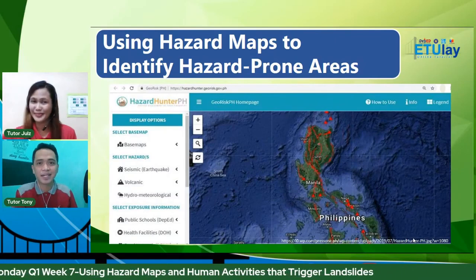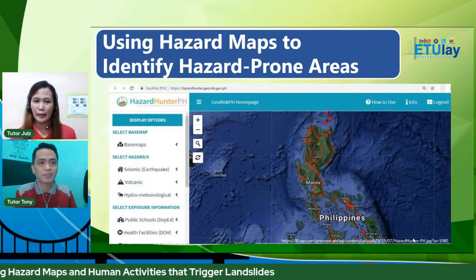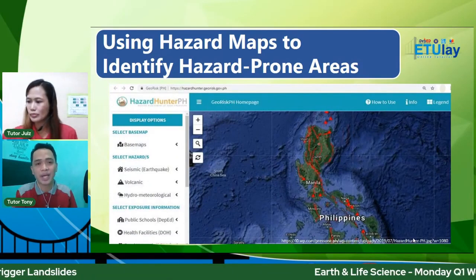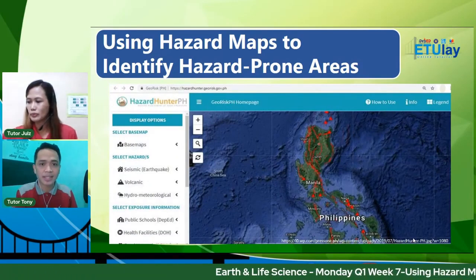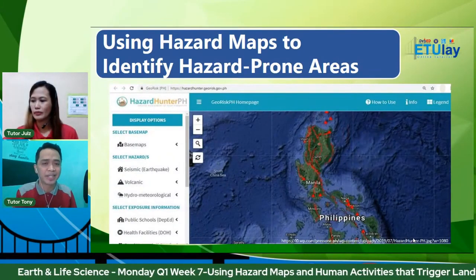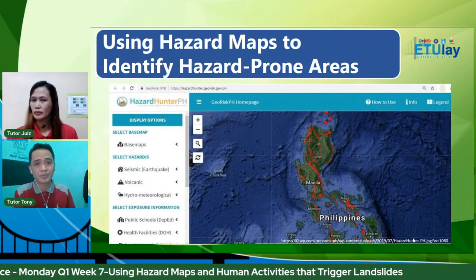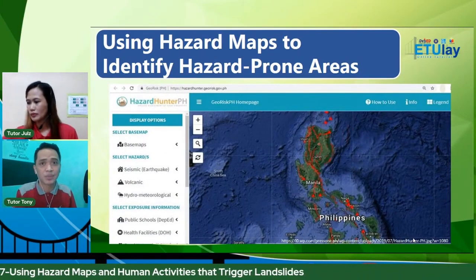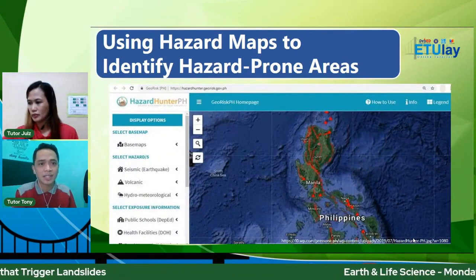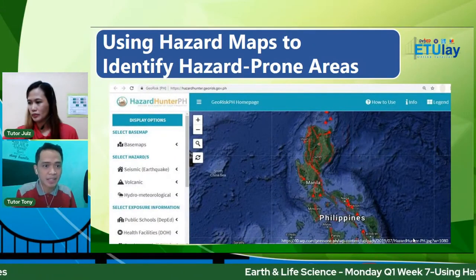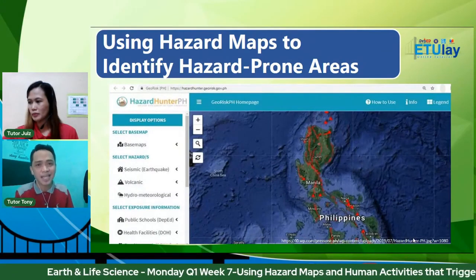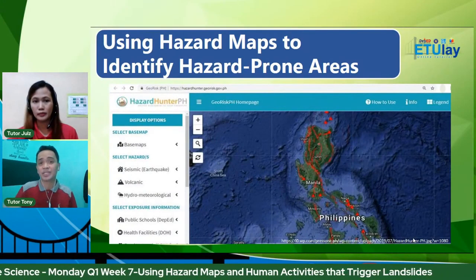So let's start. First, we'll be discussing how to use hazard maps to identify hazard-prone areas. As you can see on our screen right now, this is one of the hazard maps you can encounter. It can be in reference books, or the most accessible for you right now would be websites on our cellphones. This is one of the hazard maps provided by Hazard Hunter PH. We'll discuss that later. So why is our country prone to different hazards and natural disasters?